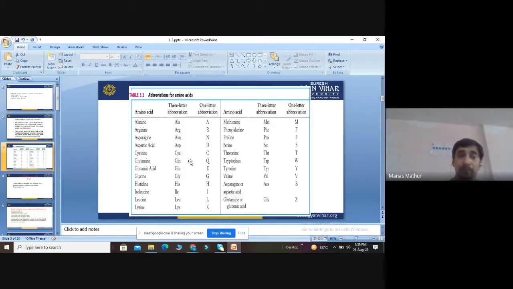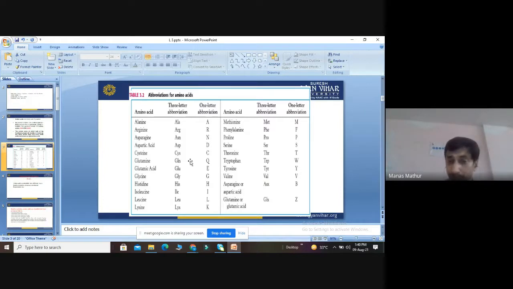Alanine is denoted by A, arginine is starting from A but represented by R, asparagine by N, aspartic acid by D, cysteine C, glutamine Q, glutamic acid E, glycine G, histidine H, isoleucine I, leucine L, lysine K, methionine M, phenylalanine F, proline P, serine S, threonine T, tryptophan W, tyrosine Y, valine V, asparagine or aspartic acid B, glutamine or glutamic acid Z.